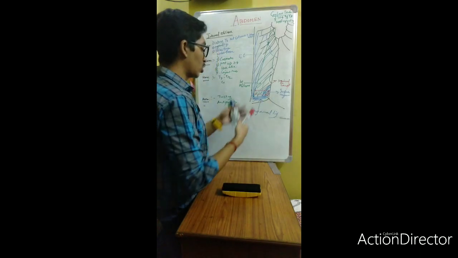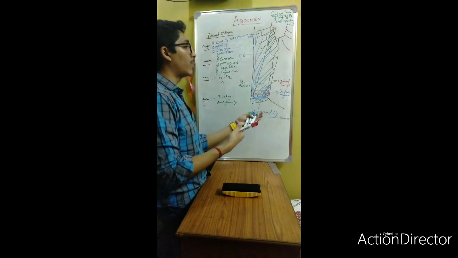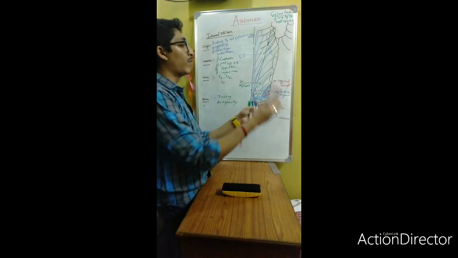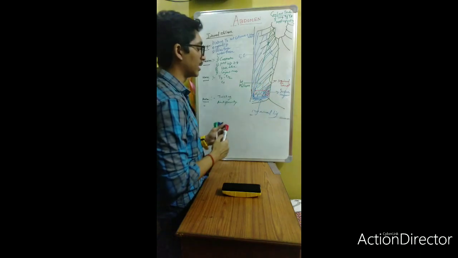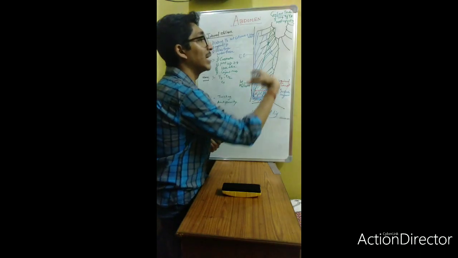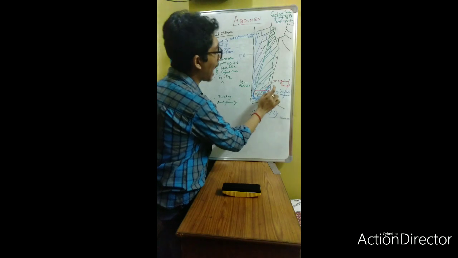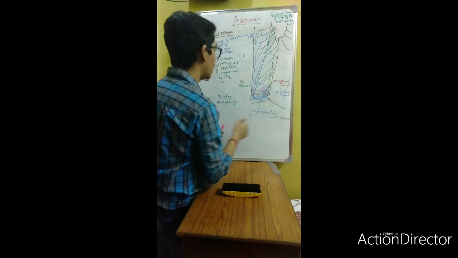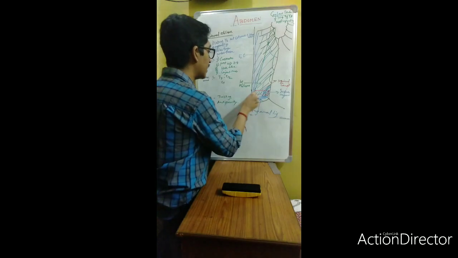transversus abdominis. So the anterior wall will be formed by the external oblique, and a few fibers of the internal oblique specifically, and the posterior wall will be formed by the transversus abdominis. Actually, this is nothing but a muscle gap, which will be the anterior wall. There is one triangular opening, the superficial inguinal ring, and this is the posterior wall.